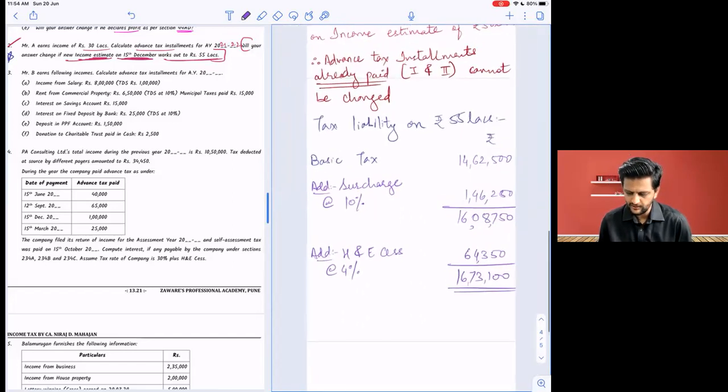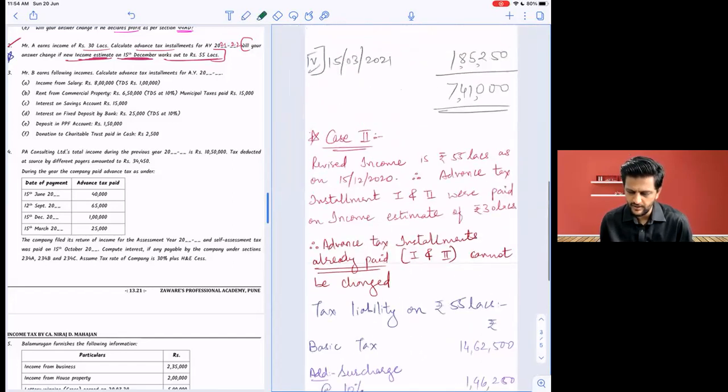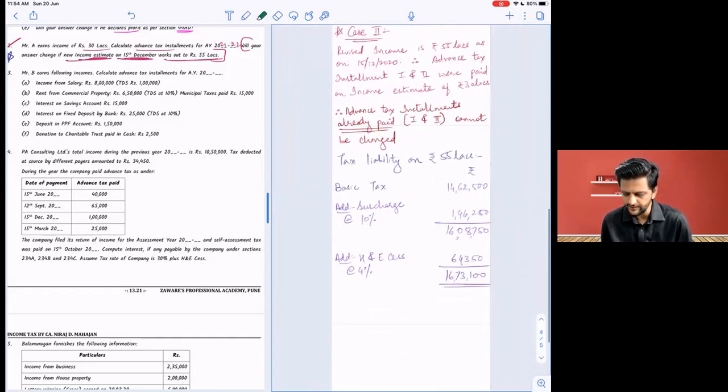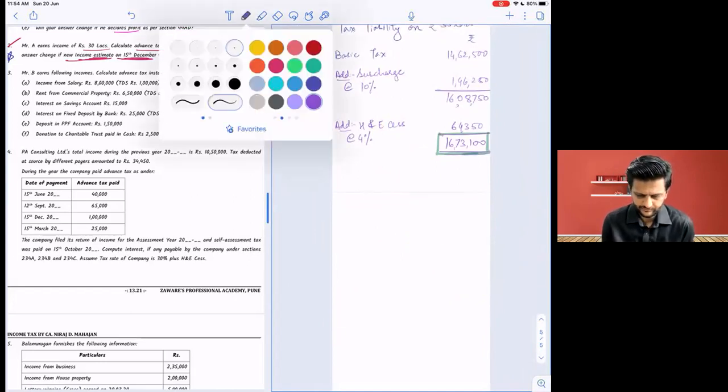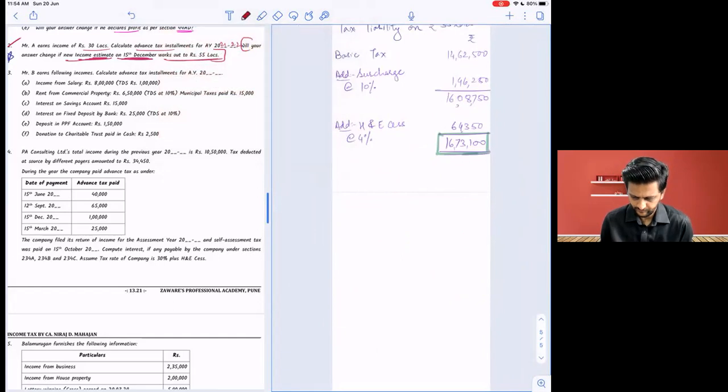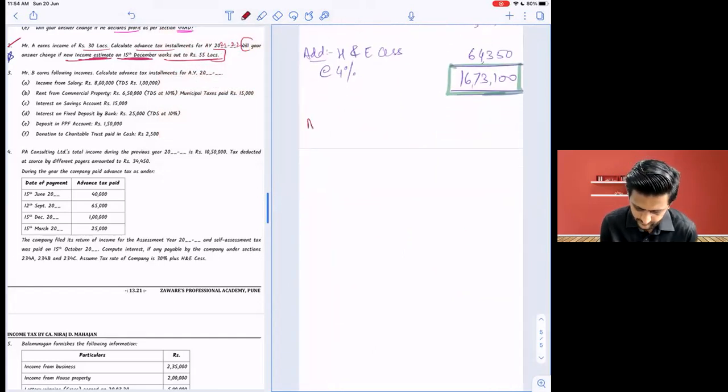So I hope you are understanding. The tax liability given earlier was how much? 7,41,000. But now for the year it is 16,73,100. The rectification will happen from installment number 3 and 4. You can try on your own, or I'm just writing it. So for this liability, installments will be only 2, right?